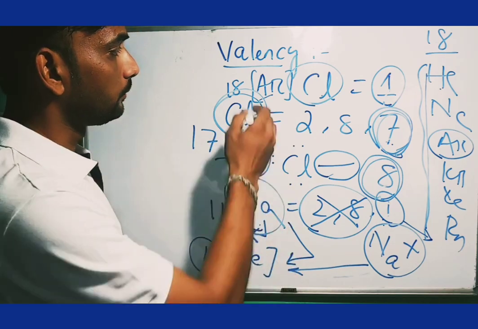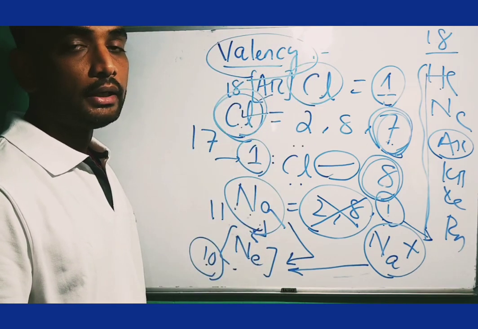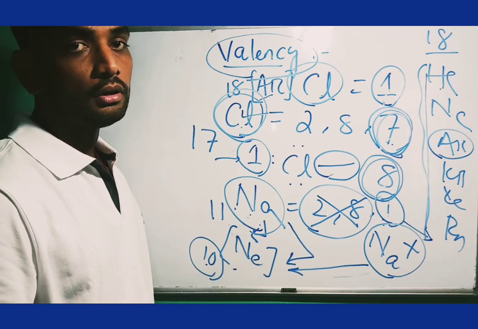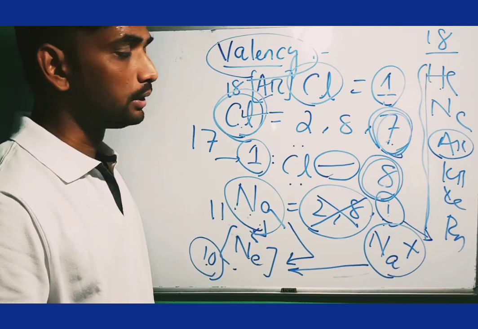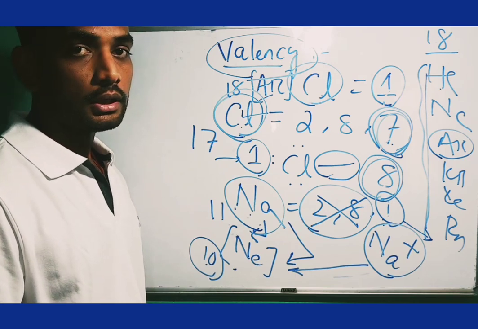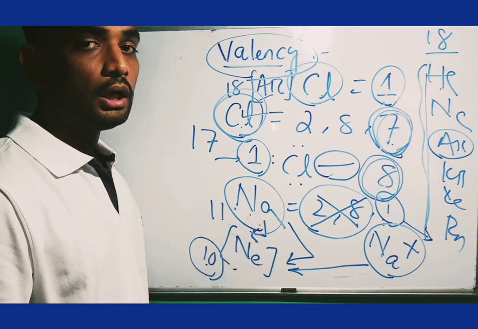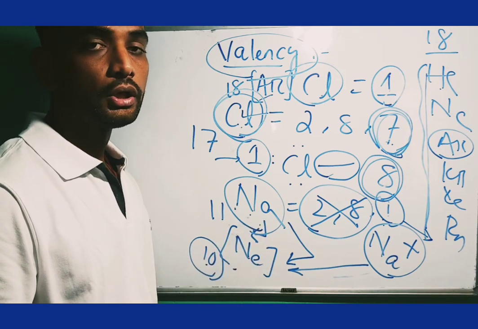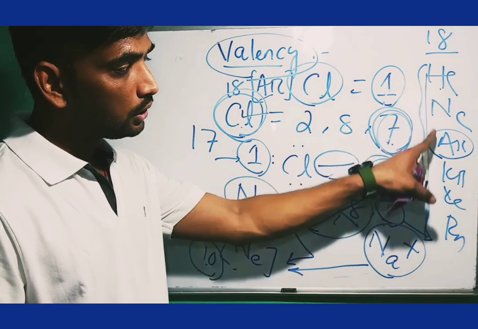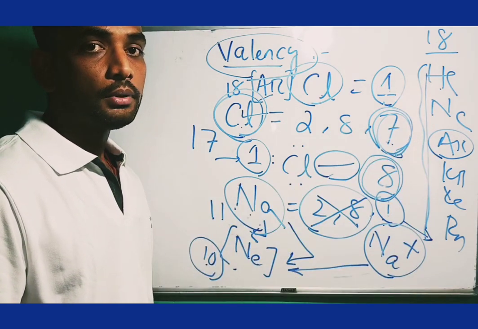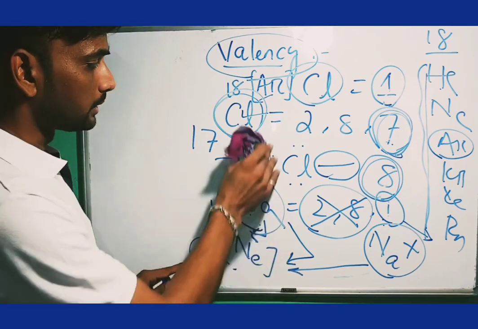There are two definitions of valency. One is the combining capacity of the atoms of the elements to form compounds or molecules, which is called the valency. And the perfect definition is that the valency is the number of electrons lost or gained by an element to reach the nearest noble gas, inert gas configuration.